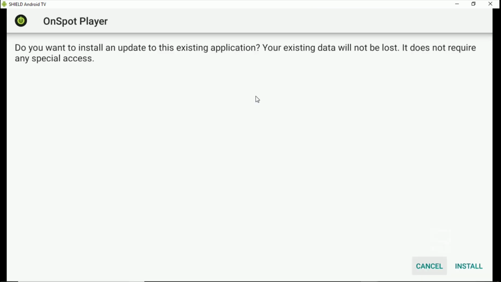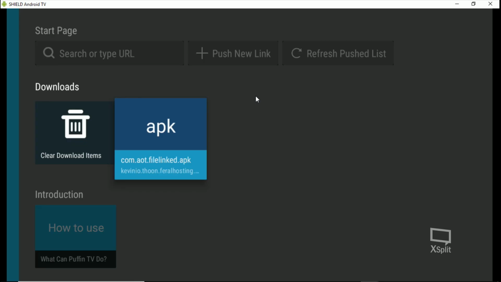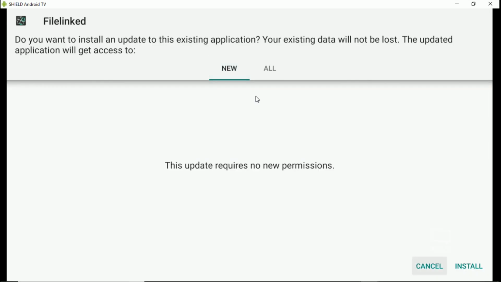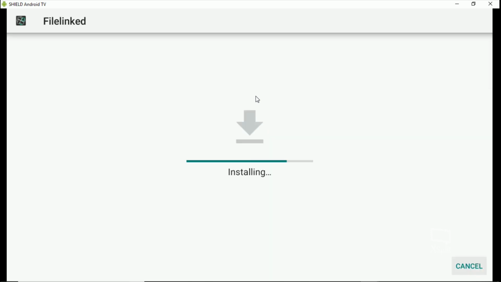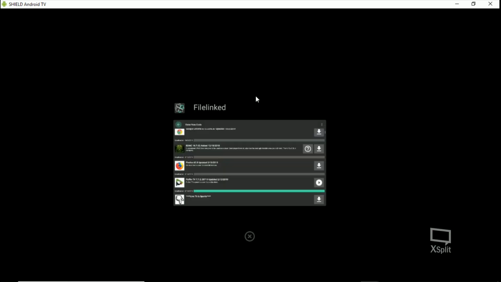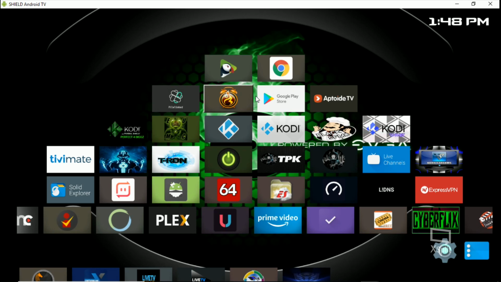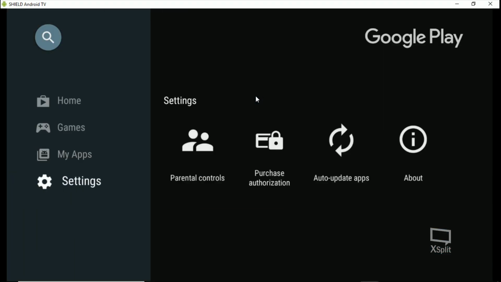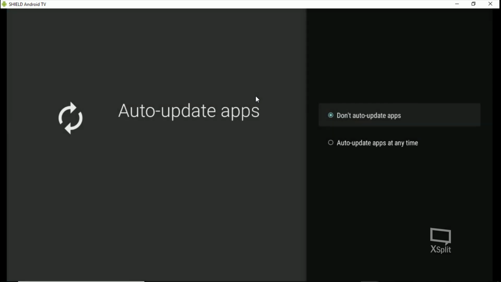Back. Filelinked. Install. And boom. So now you have a working Puffin again. Okay, just grab it out of my Filelinked. Make sure you go in the Play Store, go into your settings, and shut off auto updates.